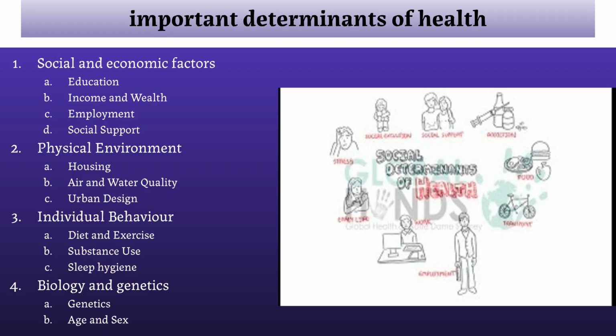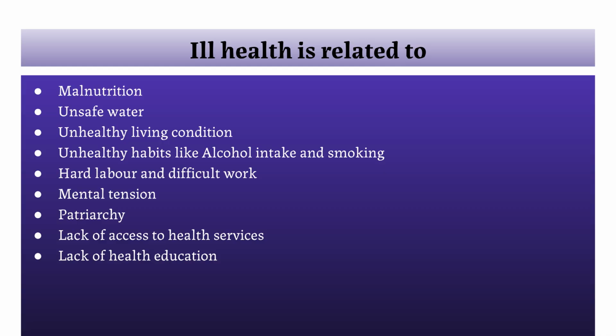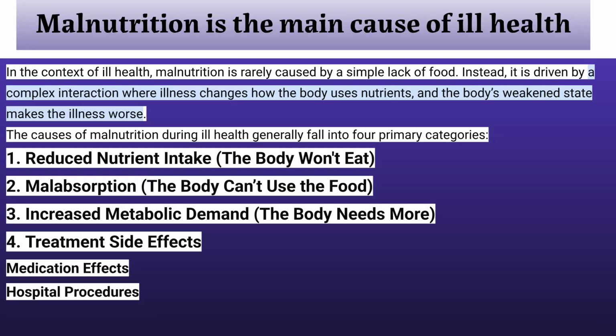Important determinants of health include social and economic factors like education and income, the physical environment, individual behaviors, and biology and genetics. Ill health is related to malnutrition, unsafe water, unhealthy living conditions, and habits like alcohol intake and smoking. Other contributing factors are hard labor, mental tension, and lack of access to health services or education.